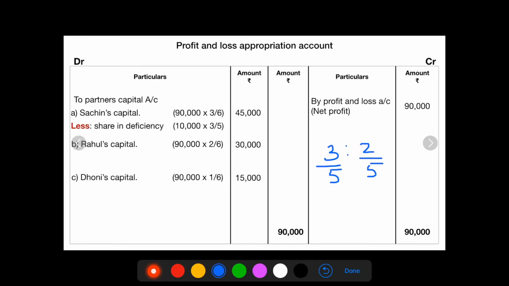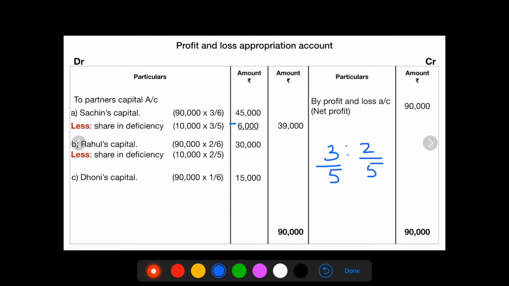So, less share in deficiency. Sachin's share of deficiency is 10,000 into 3 by 5, amount is rupees 6,000. So out of 45,000, 6,000 is paid to the new partner, that is Dhoni. So the amount is rupees 39,000.